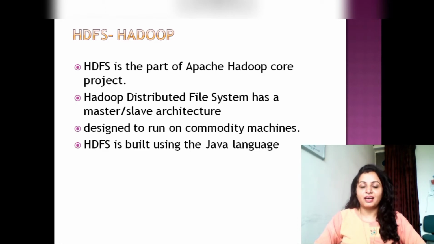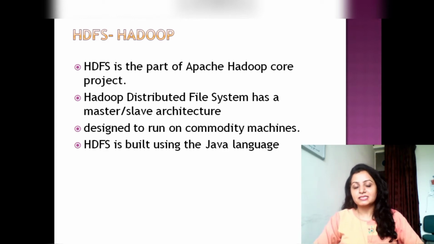And how does it become highly fault tolerant? Because it replicates the data and puts that data into several locations on different machines. So if one machine fails, if there is some problem in one machine, we will have a copy of that same data on another machine.